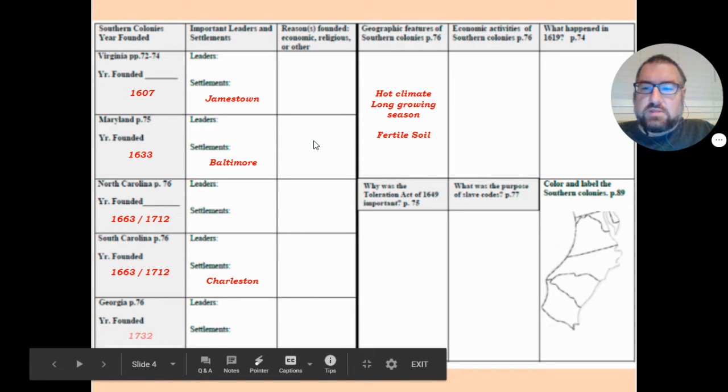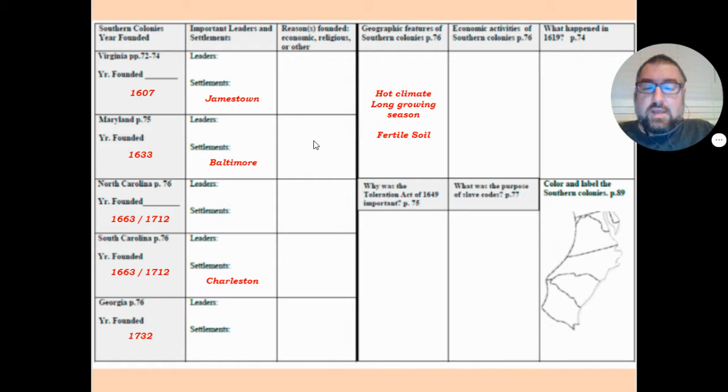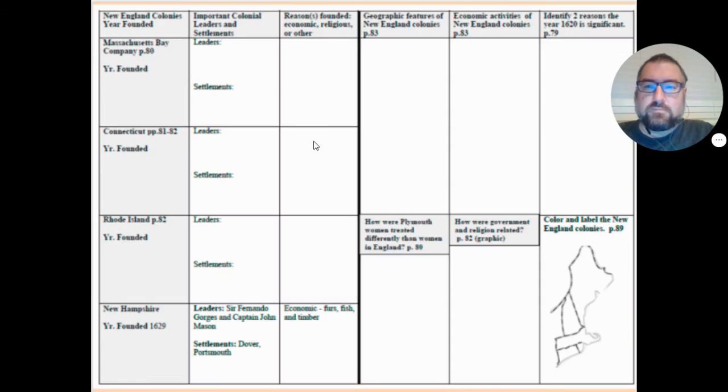After that, we've got Georgia, which was founded in 1732, and its major settlement is called Savannah. And I know that a lot of you are thinking, wait, I thought Atlanta was the biggest city in Georgia. It is. But the first settlements were mostly ports because they were built around harbors. So that's it that you got to know for the southern colonies for the first part of this unit.